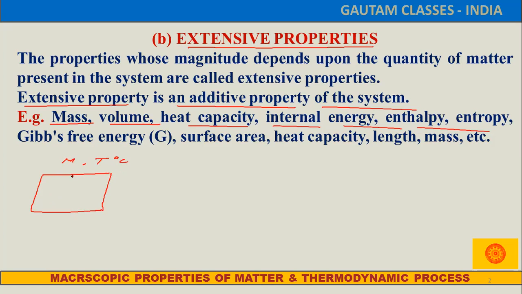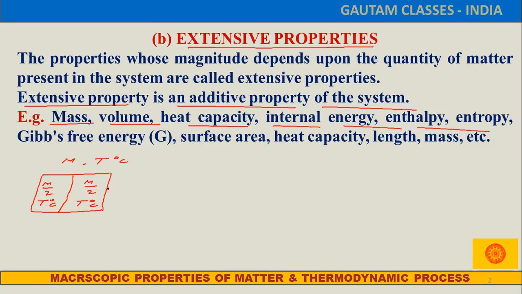Now we divide it into two equal halves. Once we divide it, one half of the box has mass m by 2, and the second half also has mass m by 2. But what about the temperature? Temperature doesn't change. It will remain T degree Celsius in both halves.